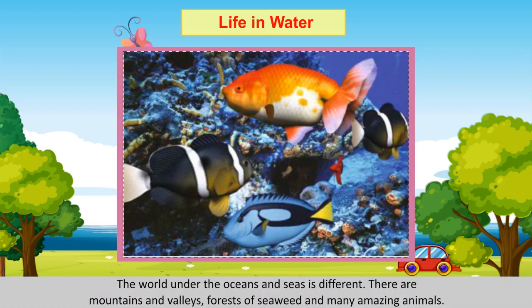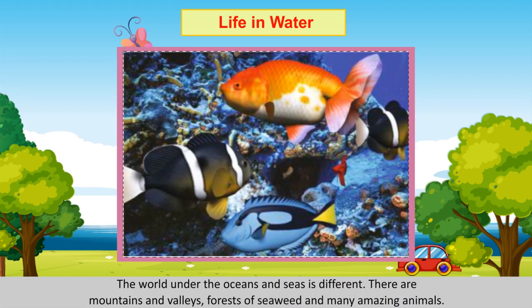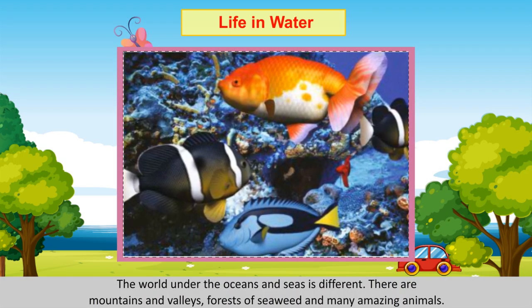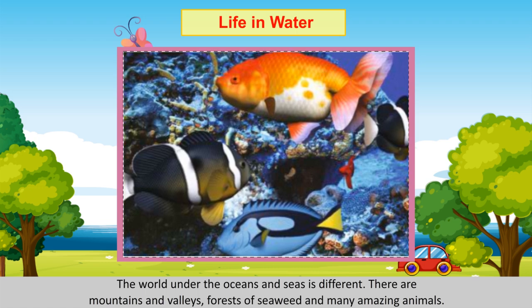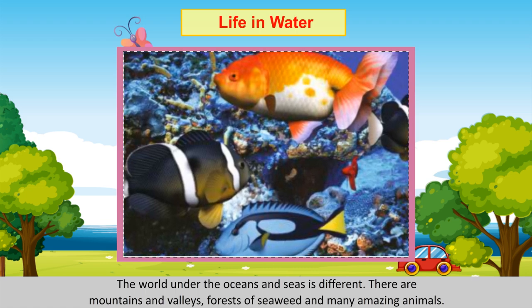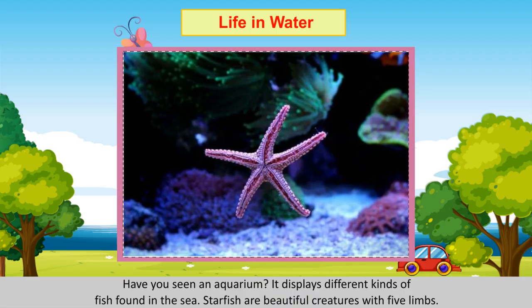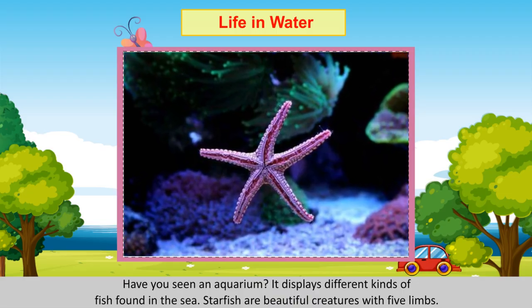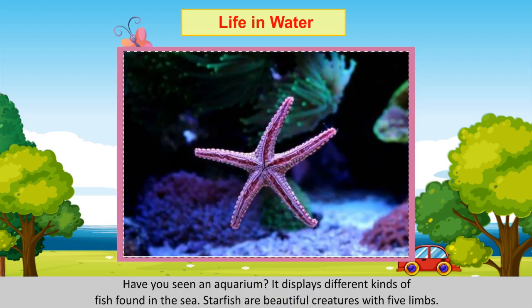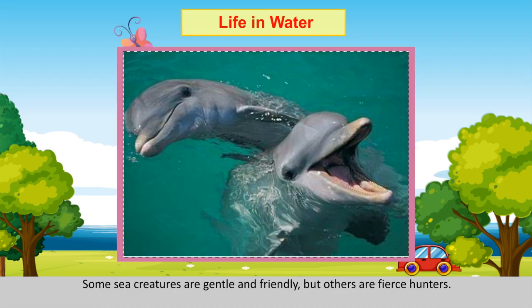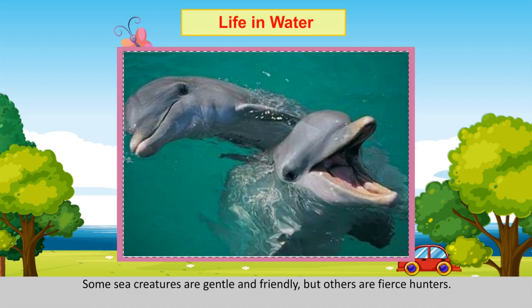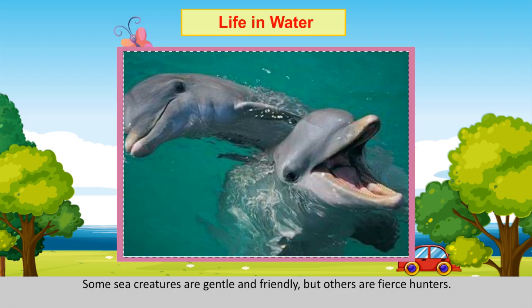Life in water. The world under the oceans and seas is different. There are mountains and valleys, forests of seaweed, and many amazing animals. Have you seen an aquarium? It displays different kinds of fish found in the sea. Starfish are beautiful creatures with 5 limbs. Some sea creatures are gentle and friendly, but others are fierce hunters.